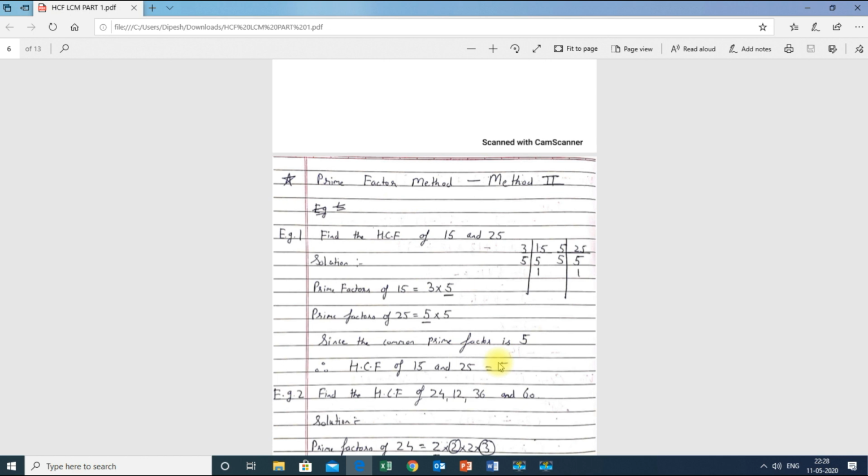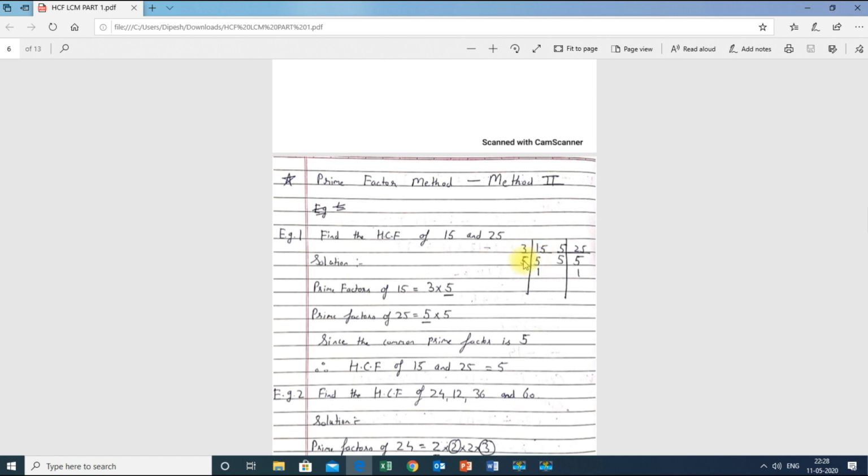So if I say find the HCF of 15 and 25, we have to first find the prime factors. One more method of finding the prime factors is by doing it this way. So 15 and 25, I wrote 15 first. I will start with 2. 2 does not divide 15. Then I will go with the next bigger number, that is 3. 3 5s are 15, therefore I wrote 3 and 5.